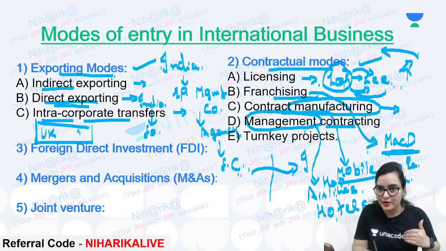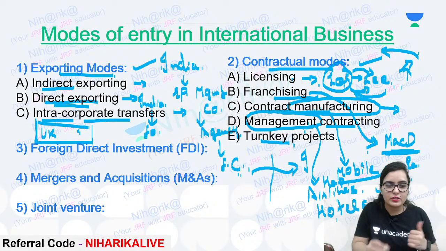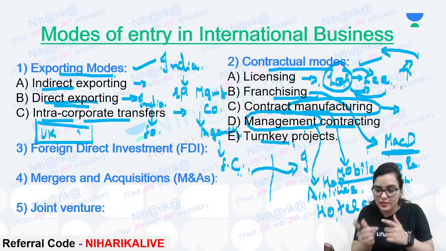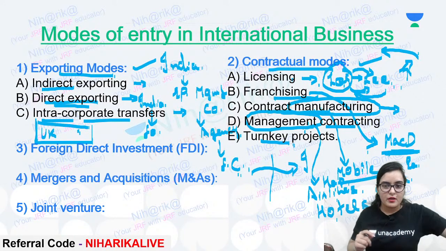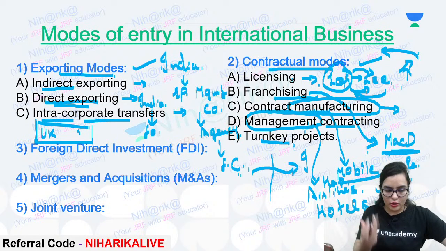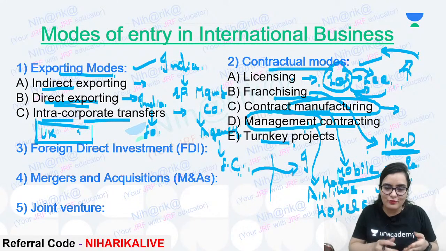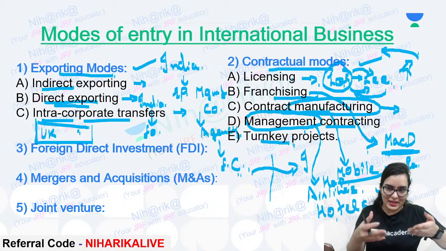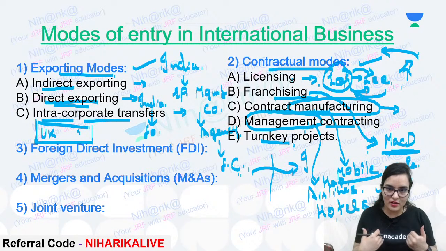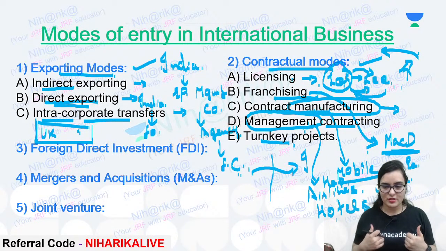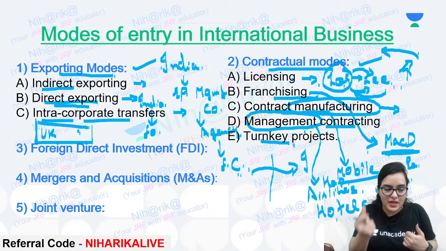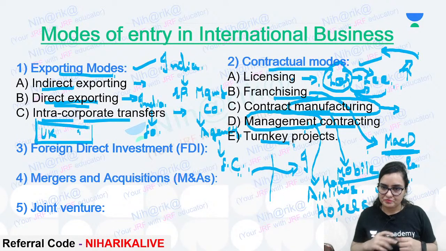Now, fifth is the turnkey project. What is a turnkey project? Example, we give the contract to some other party, and that party prepares the full project, and after that they hand over the whole project to us, they transfer it to us. Example, bridges, where the contractors are making bridges.